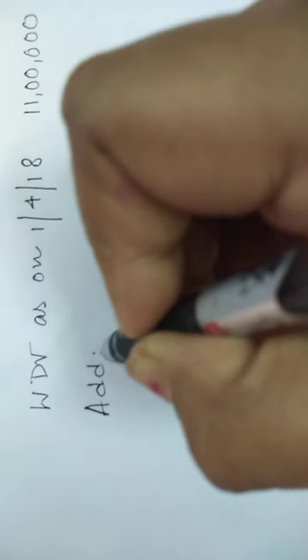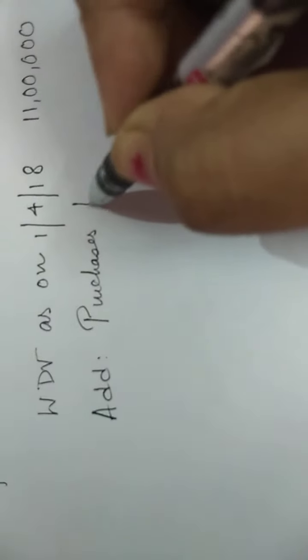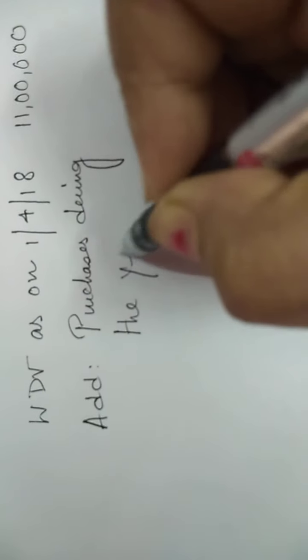So WDV as on 1st April 2018, how much? 11 lakh. Okay. And purchases during the year.